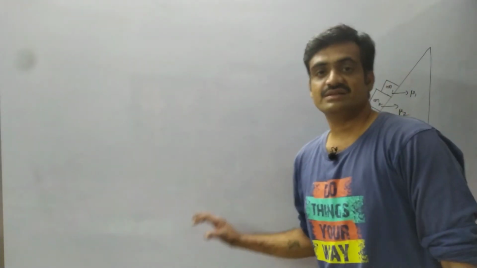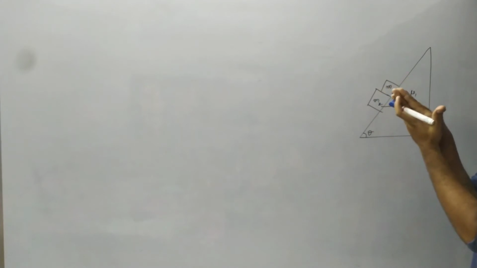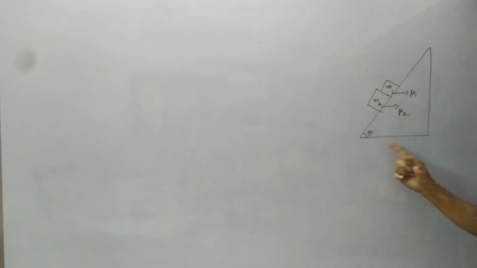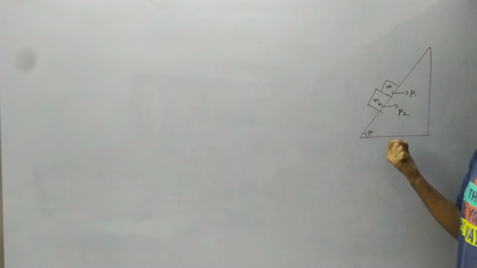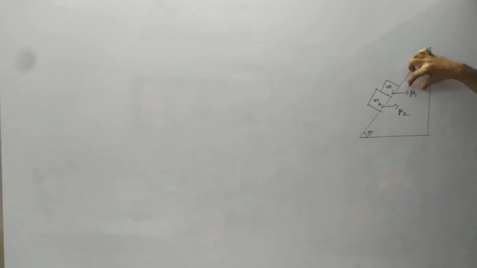Now we are going to discuss the blocks which are placed on the inclined plane and are moving in the downward direction in contact. For this, let us consider a wedge with an angle of theta, whereas the masses of the two blocks are m1 and m2, and the coefficients of friction of the blocks are mu1 and mu2.